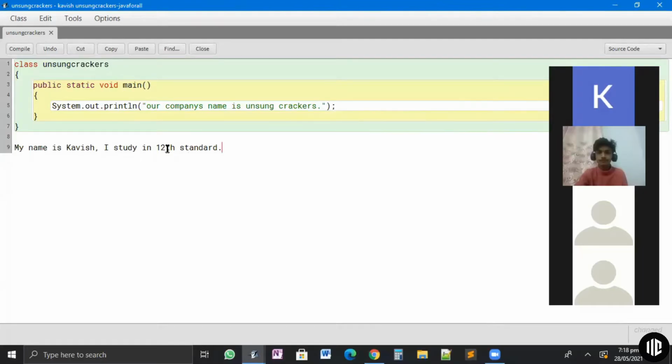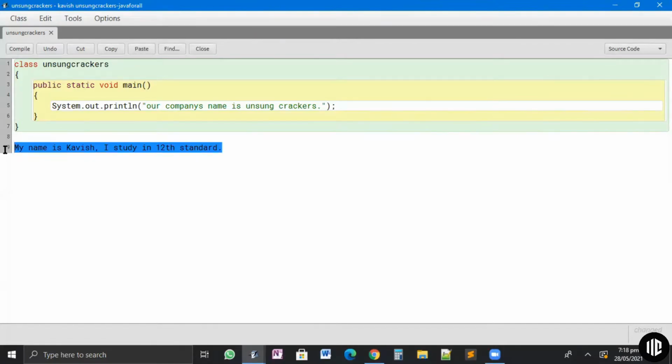Okay. Now, for example, if I had to compile this sentence, if I go to my English teacher, in this case my English teacher will be my compiler. Now, if I tell my English teacher, "Miss, I have written this sentence, can you see if it's correct?" Miss will see: My name is Kavish, comma, I study in 12th standard, full stop there. My capital M is there, there's a comma, I is capital. She'll see that the syntax, or the way of writing, is correct. Hence, my sentence here will be correct.